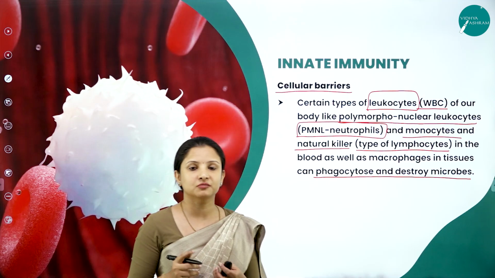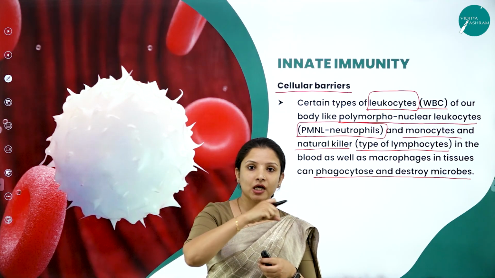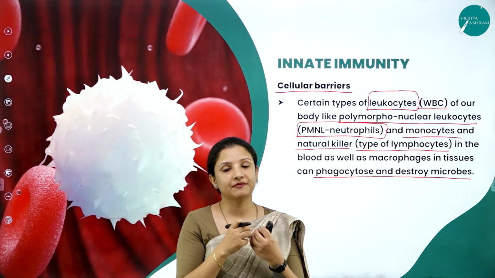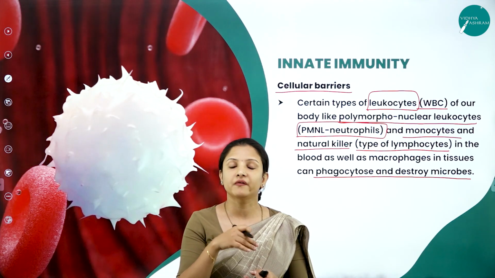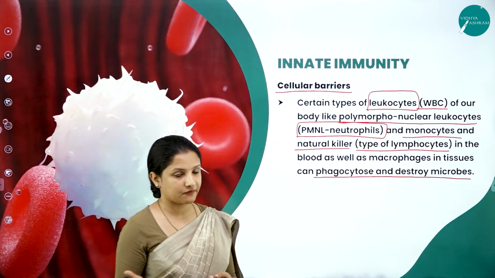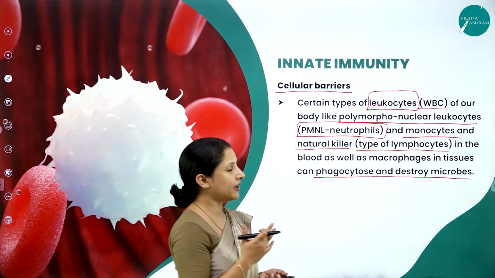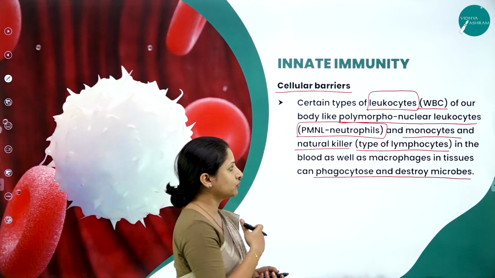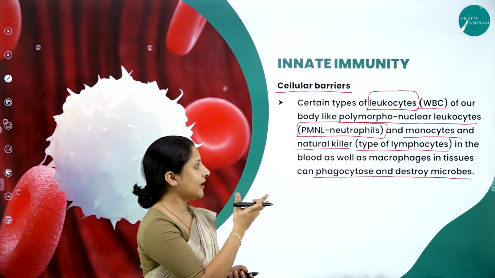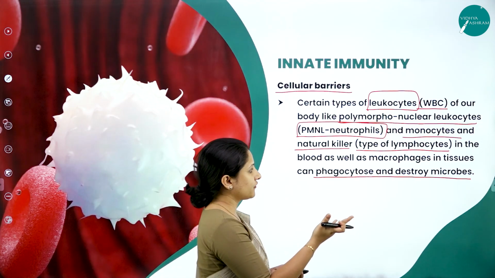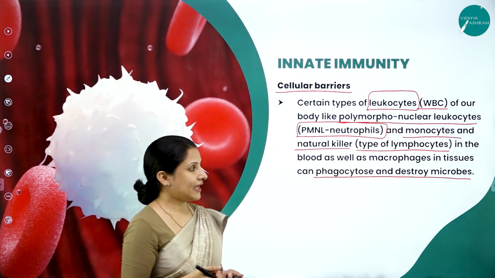Phagocytosis means they completely engulf the microbe, and with the help of some released chemicals, they digest those microbes and prevent them from reproducing further inside a body and causing further infection. So these are the cellular barriers. Examples are polymorphonuclear leukocytes, monocytes, natural killer lymphocytes, and macrophages.